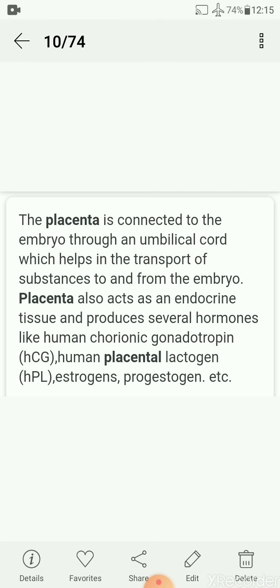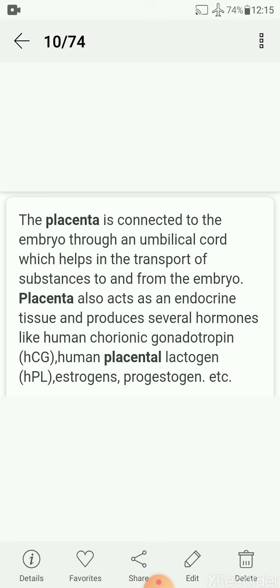Now, after embedding of the blastocyst into the uterus, one very important structure develops between the embryo and the uterine wall. That structure is a functional and structural unit called the placenta, connected to the embryo through the umbilical cord, which helps in the transport of substances to and from the embryo.